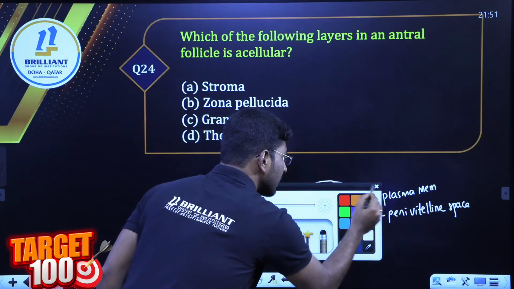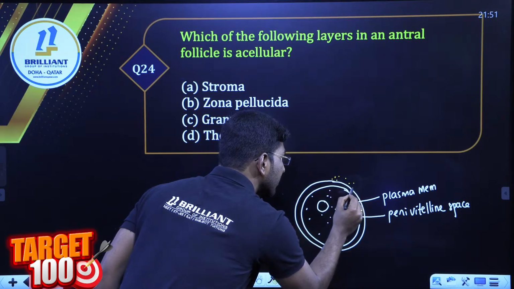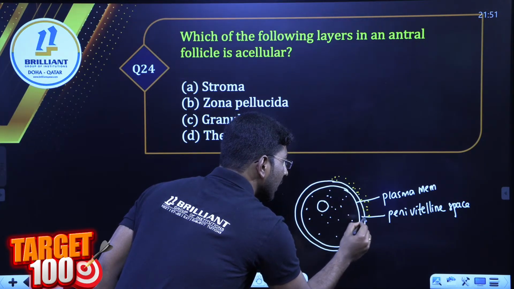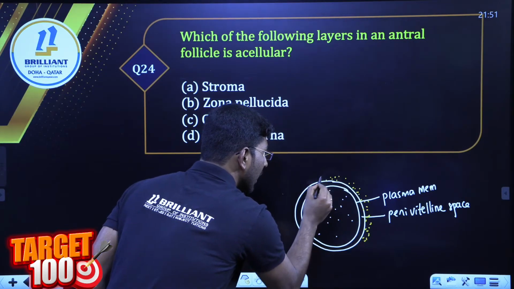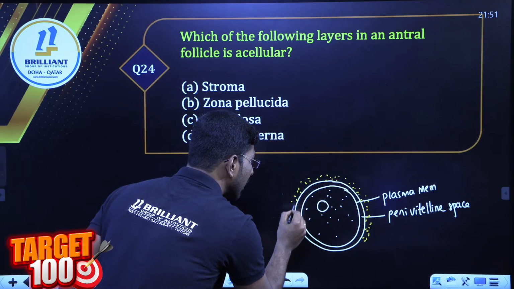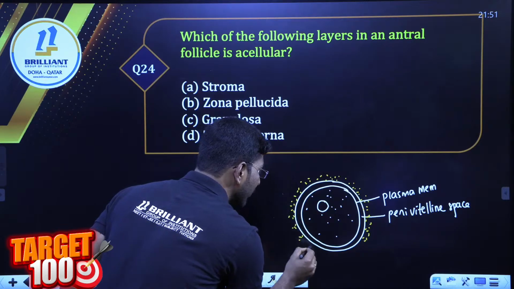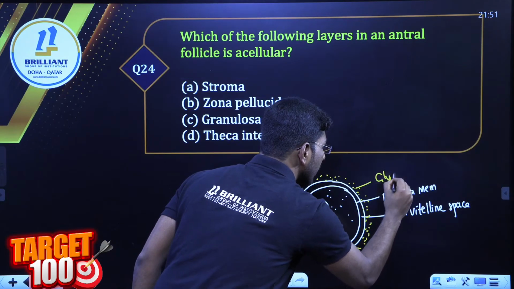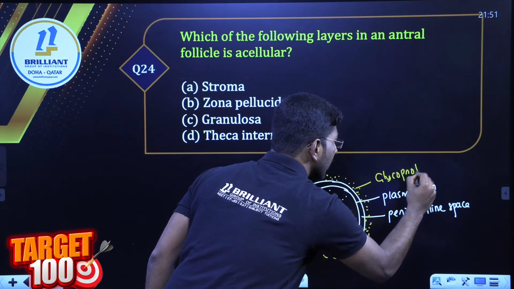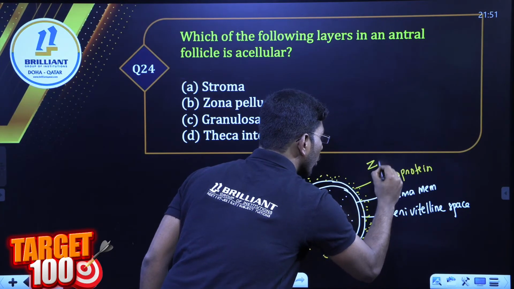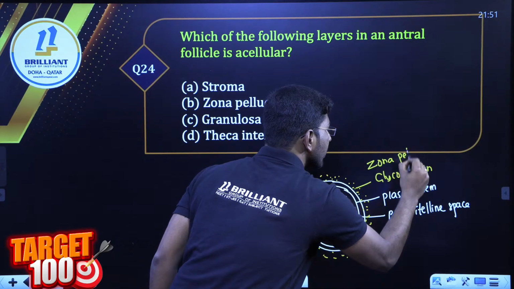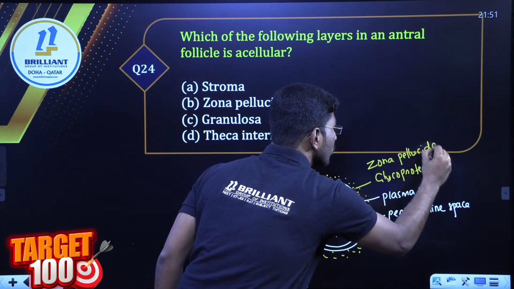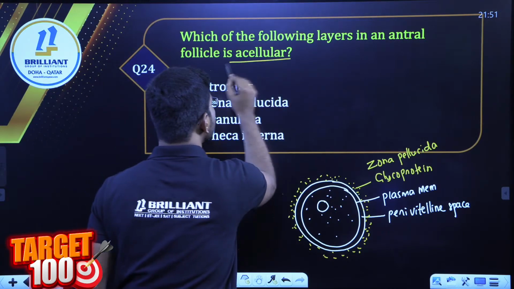After that, there is a glycoproteinaceous membrane. Students, mark my word. It is not a cellular layer. Remember, this is GP, which means glycoprotein. The glycoprotein layer is known as the zona pellucida.